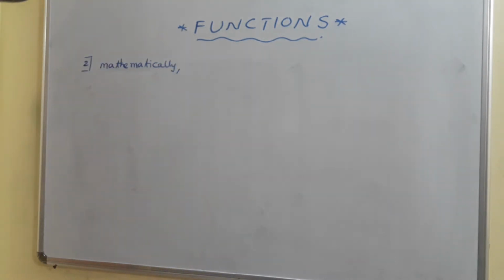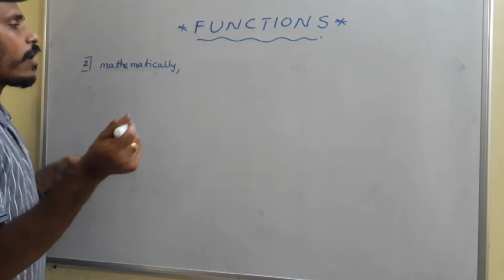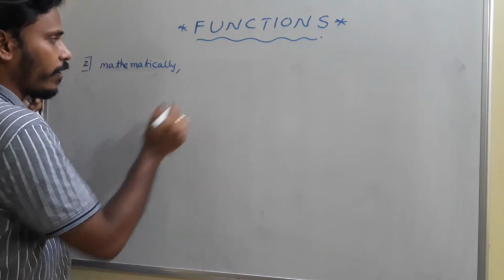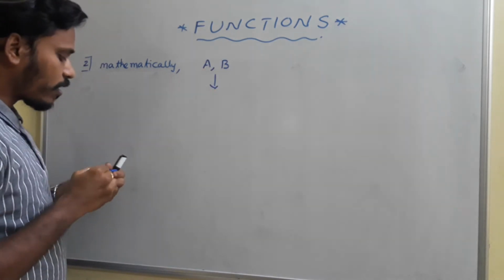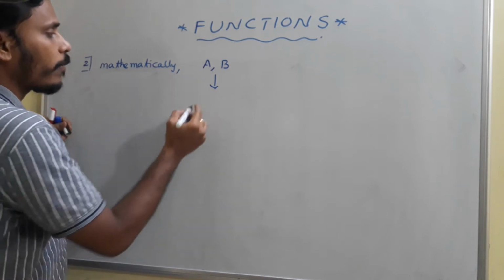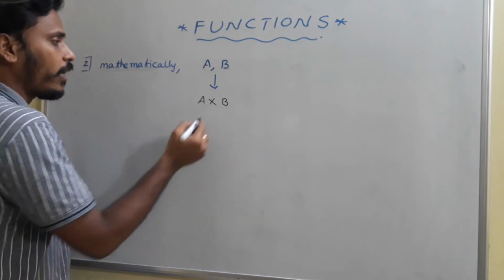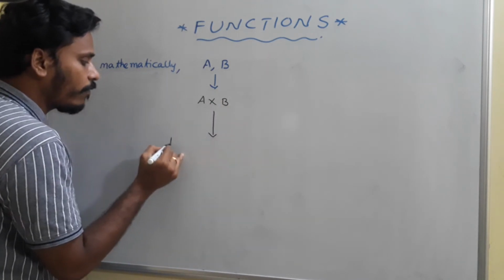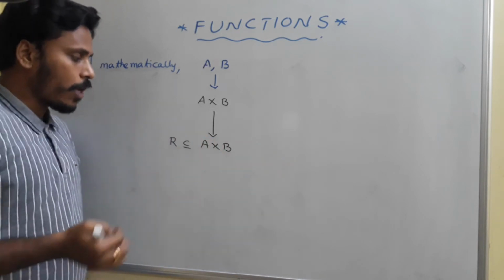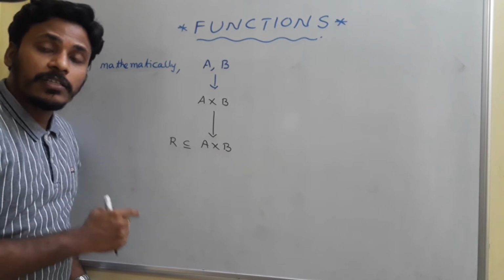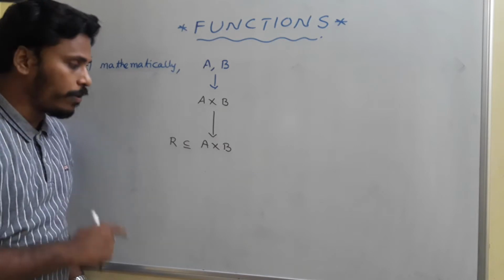Now, the mathematical way of defining a function. We already discussed sets, relations and everything, right? Suppose we have two sets A and B. Based on those two sets, we usually write their Cartesian product A cross B. And after writing the Cartesian product, we find some relations which are subsets of A cross B. How many relations are there? There are many relations, as many as the subsets of A cross B. Those many relations are there from A to B, right?